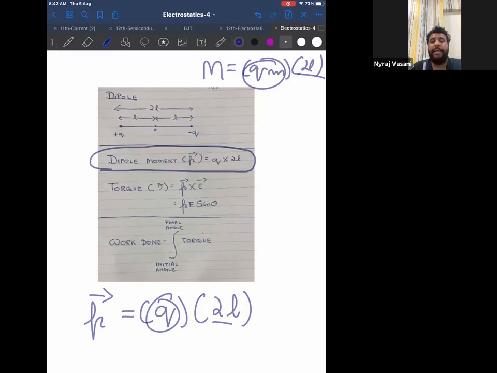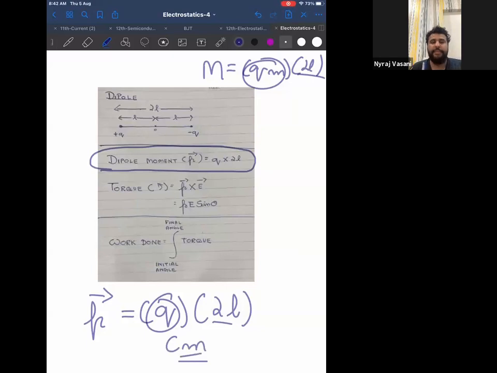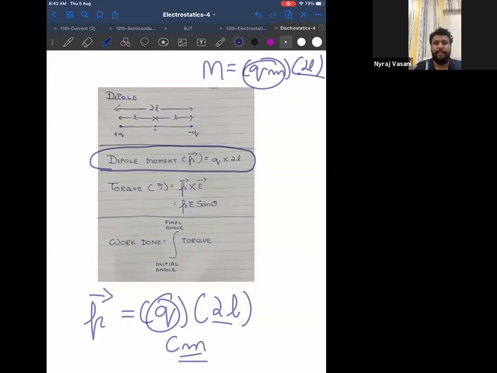Now, can you tell me what can be the SI unit of dipole moment? Coulomb into meter. Charge is coulomb, and the dipole length is meter. Therefore, the SI unit of dipole moment is coulomb meter. Make a note.